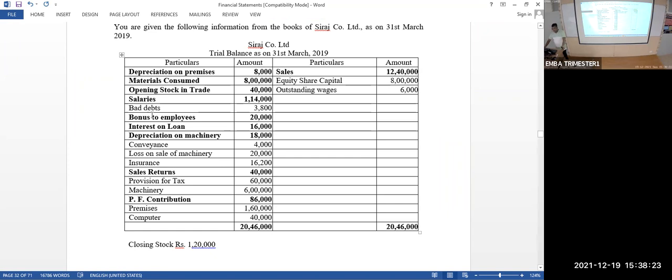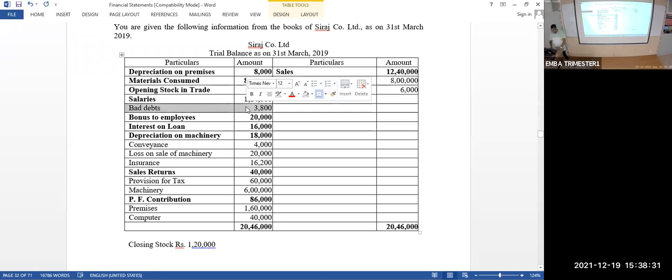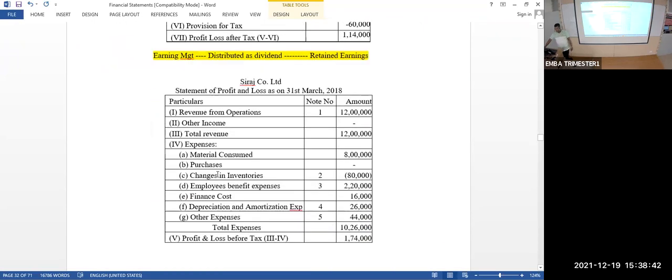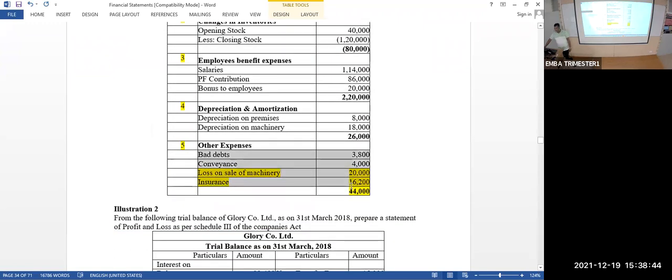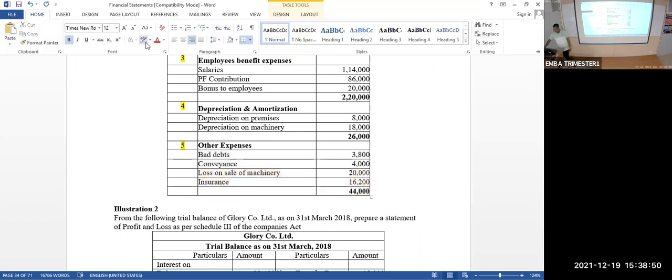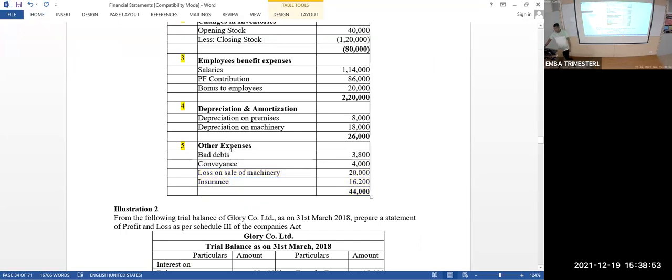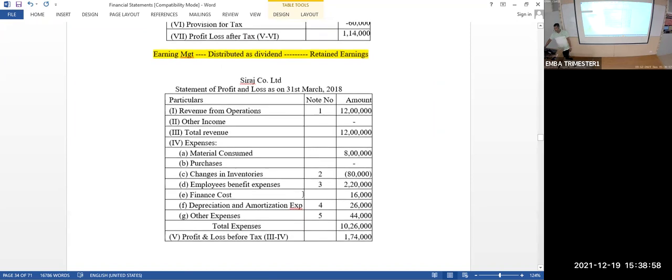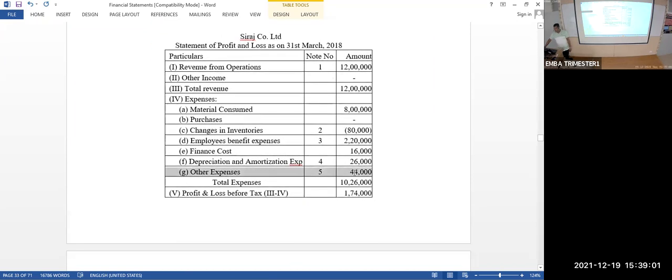Now, anything else? Yeah, bad debts, conveyance, loss on sale of machinery, insurance. These are all the other expenses. Look at the other expenses: bad debt, conveyance, loss on sale of machinery, and insurance. All these four put together, we get 44,000. That 44,000 is brought here and written under the other expense column, 44,000.